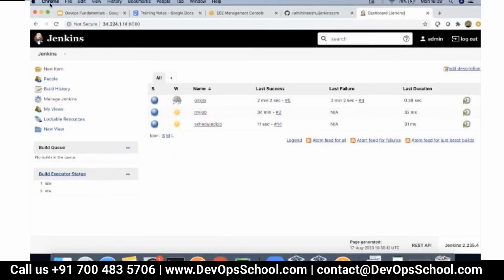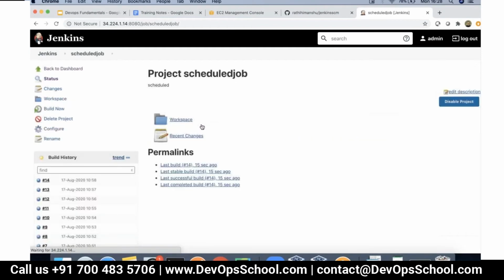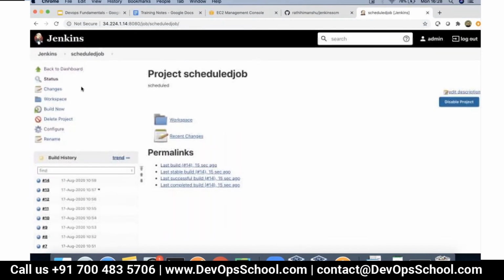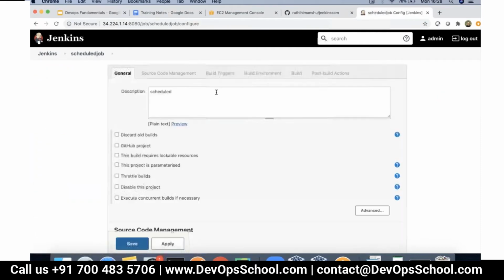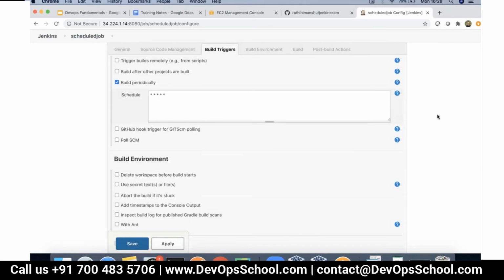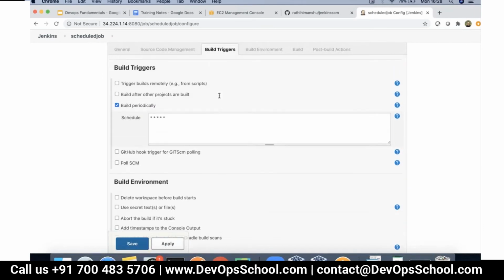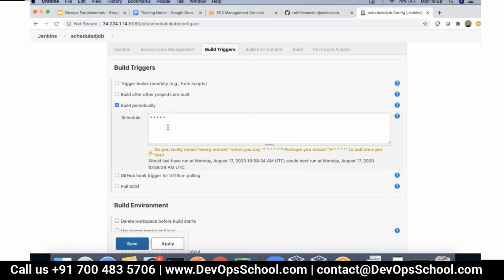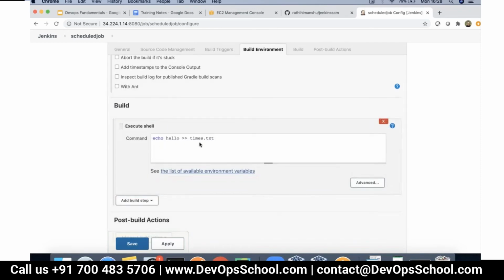See, the first job that we did was a kind of a cron job. Look, it is executing every minute, no matter what I do. And it will continue to do so. So if you have a job which you would like to execute periodically, you can pass on a schedule. So here I am passing an option which says 5 stars. That means every minute. You can even pass on some other time frames. Now it is just going to execute this every minute.